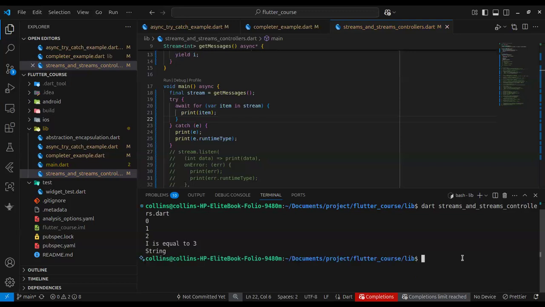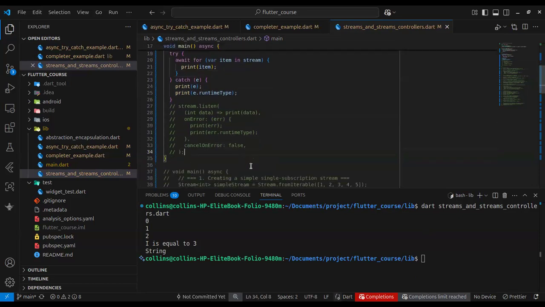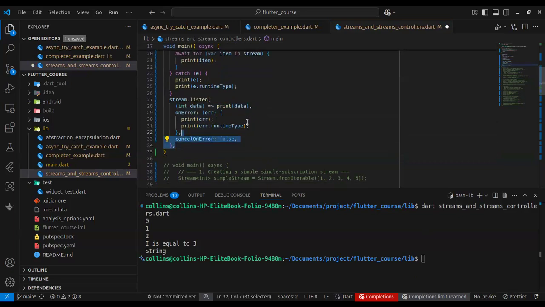Wonderful. So you can see what happens here, right? We wrap the await for loop inside the try catch block, and if this stream throws an error or something goes wrong, we are going to catch that error inside our catch block. This is equivalent to what we did with stream.listen by passing onData and onError callbacks. So that is about streams.